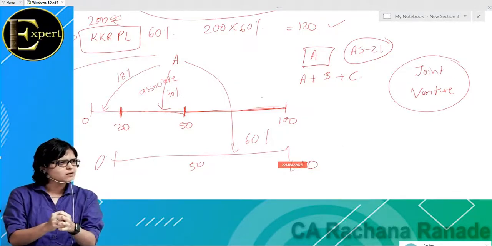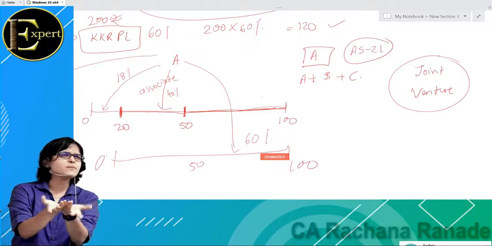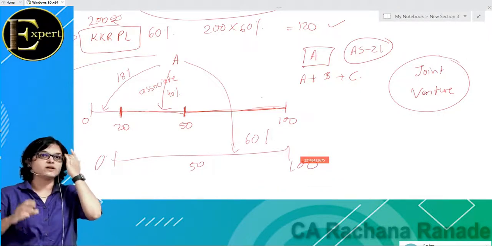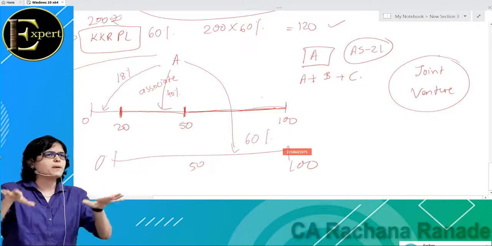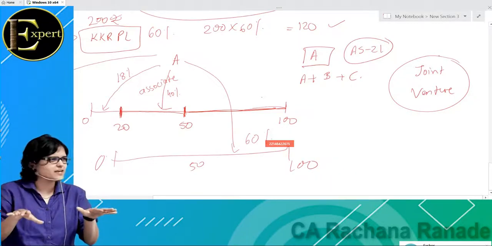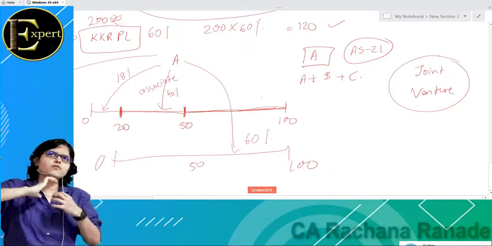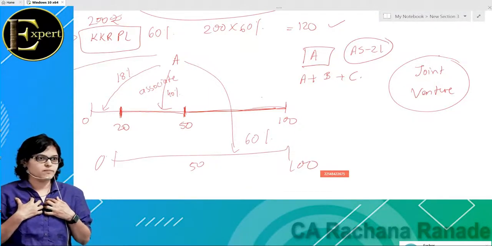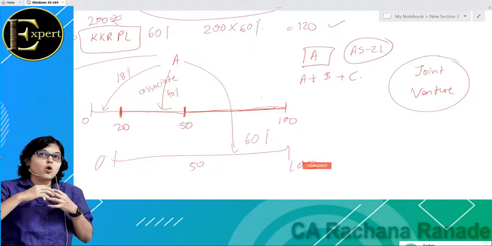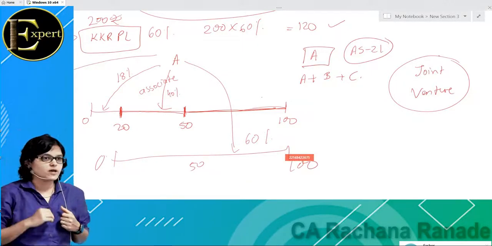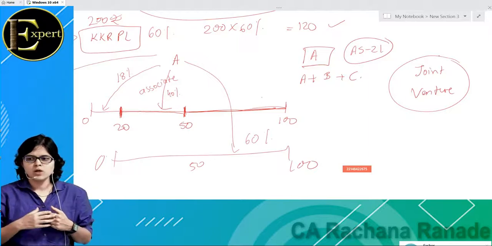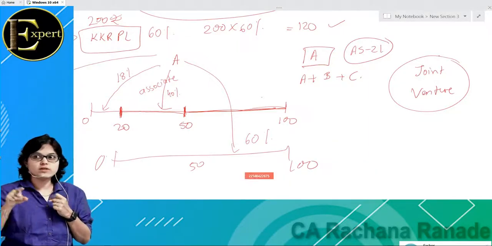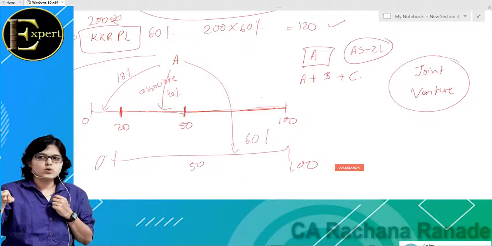But in common parlance, what is generally understood is, let us say a big flyover was to be constructed. I am an infrastructure company. I don't have all the funds which are required for that flyover or a highway, whatever I said. So what do I do? I approach another infrastructure company. Actually that's my competitor. But what do I say? You don't have that much strength, and I alone don't have that much strength either. Let's come together and construct this flyover or a highway.